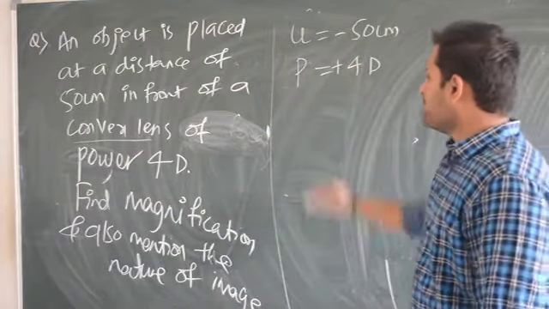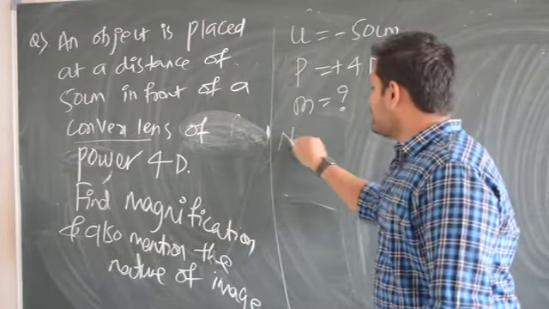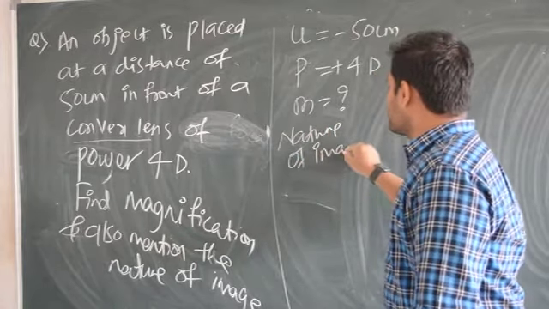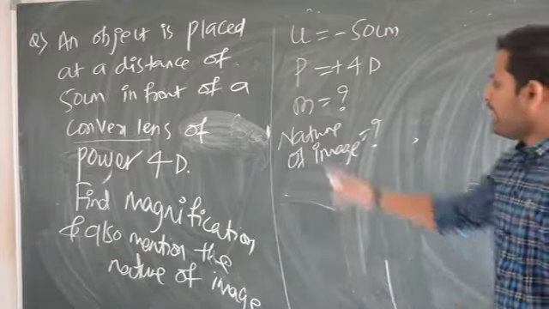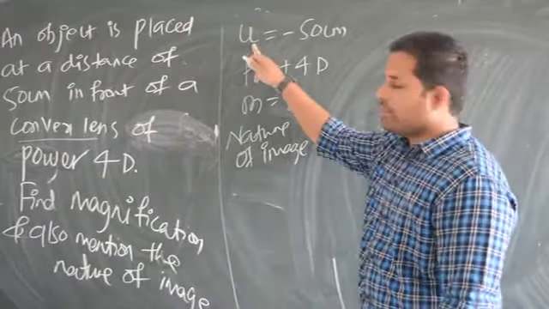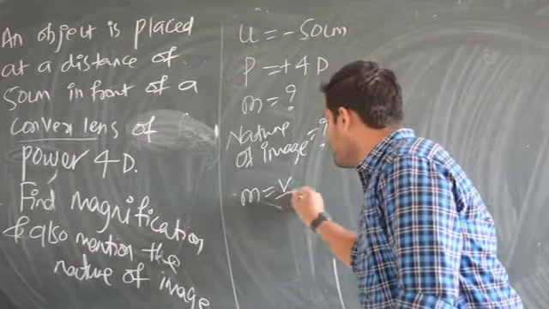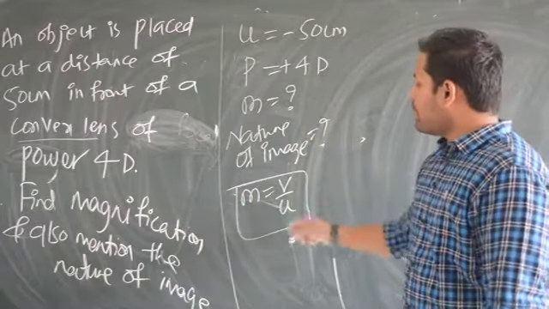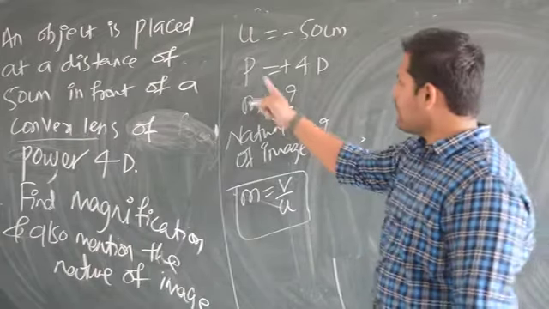Now find magnification. So magnification is equal to question mark. And they are asking you the nature of image also. If you find out magnification, the nature of image is very clear now. Nature of image is equal to question mark. How to do this? To find magnification, you have U and you need V also. Because magnification is equal to what is the formula? V divided by U. You want V here. U you have. But how to find out V here? By taking F.